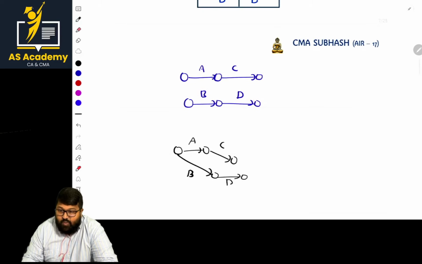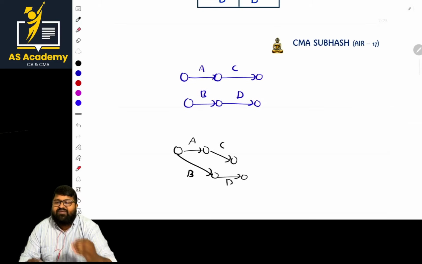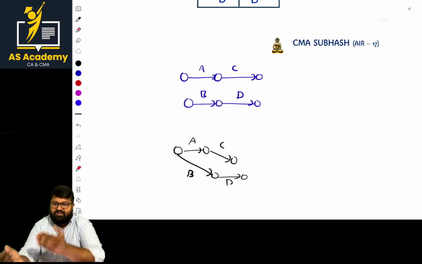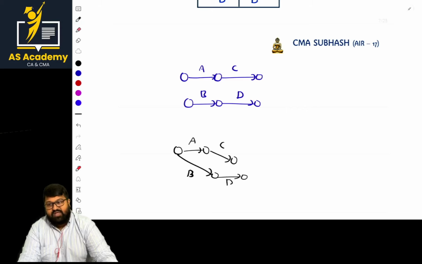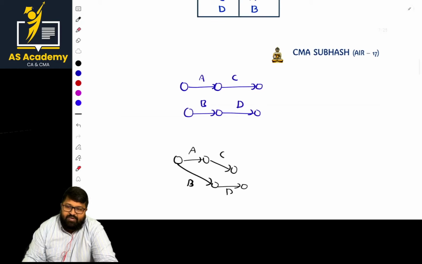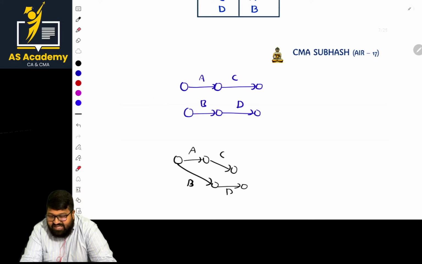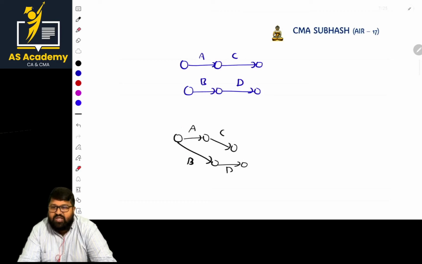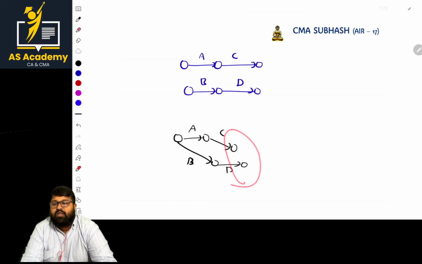And after B, what is starting? D. So once the diagram is done, please cross check it with the question. Whatever is given in the question, is it satisfied or not? If it is satisfied, the way you are doing it is perfect. But one more fundamental rule: what is the fundamental rule I said? There should not be more than one starting event and more than one ending event. Here, only one starting event. But what about the ending events? More than one ending event.